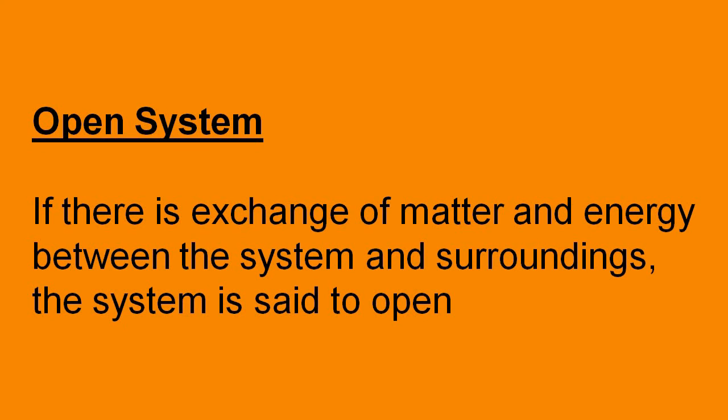And the other one is the open system. Here you can have the exchange of matter and energy. As an example, if you boil some water in an open vessel, you can see that when it is boiling, the water vapor can escape from the vessel to surroundings. Such a thing is known as an open system. So based on the transfer of matter, we have classified the systems as closed system and open system.